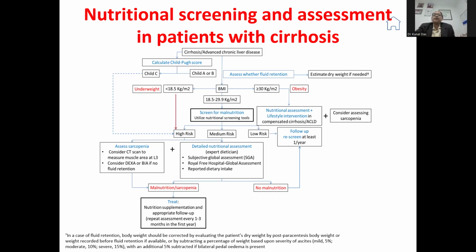So you have to screen for malnutrition, do the nutritional assessment, and stratify the risk of the patient, whether high risk, medium risk, or low risk. And we have to give the assessment and the diet accordingly. Next slide.